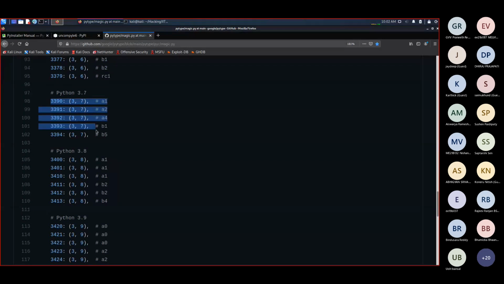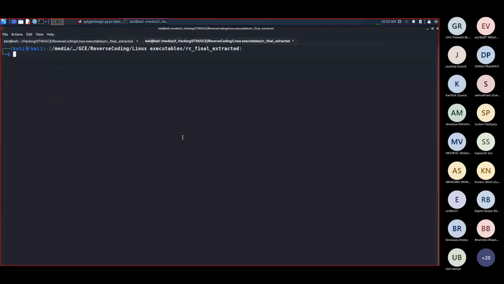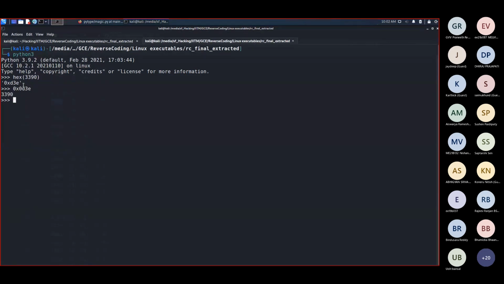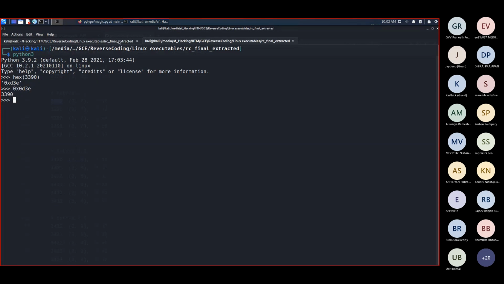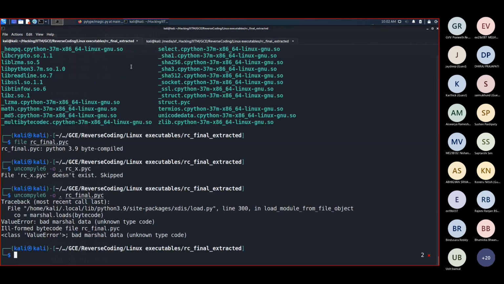Right, so I'll copy 3390. I'll get the hex value of it because we'll have to write the data in hex. So hex of 3390 is 0xd3, which is equivalent to 0x0d3. Both of them are the same. Adding a 0 in the start doesn't matter. 0x0d3, fine.